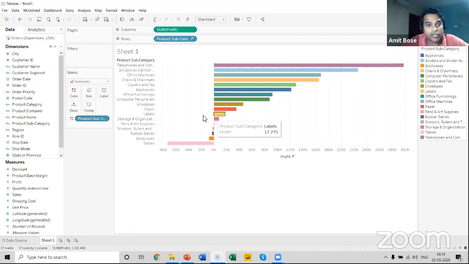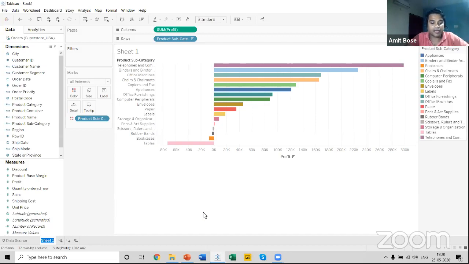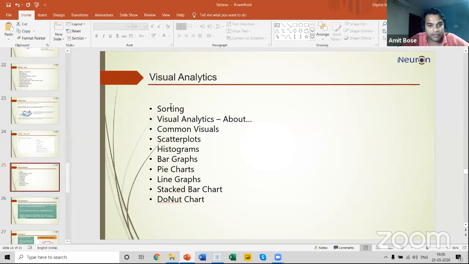So this is all about sorting. You can use this ascending and descending order to sort your items in your visuals as per your convenience. The next topic that I'm going to start today is all about visual analytics. I'll be starting with some basic charts, and slowly I'll go to the advanced visualization. So let me rename this page as sorting. The next topic is visual analytics.